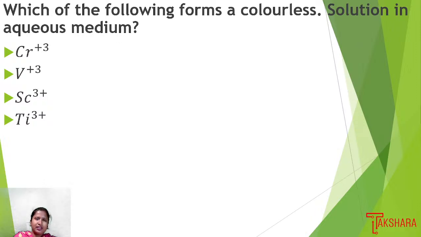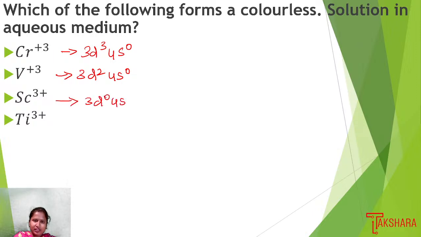So now let us write the last valence shell electronic configuration. Chromium+3 will be having 3d3 4s0. Vanadium+3 will be having 3d2 4s0. Scandium will be having 3d0 4s0, and Titanium+3 will be having 3d1 4s0.